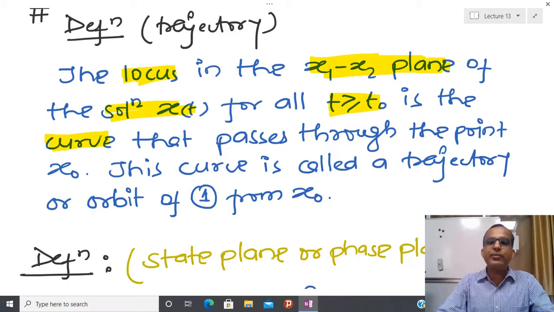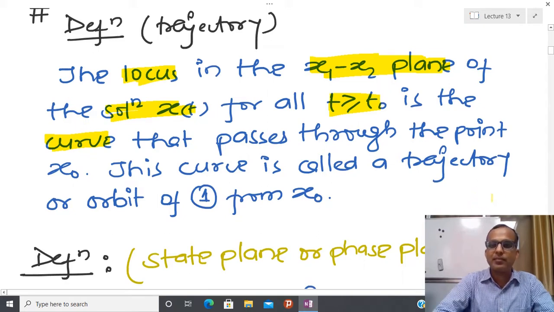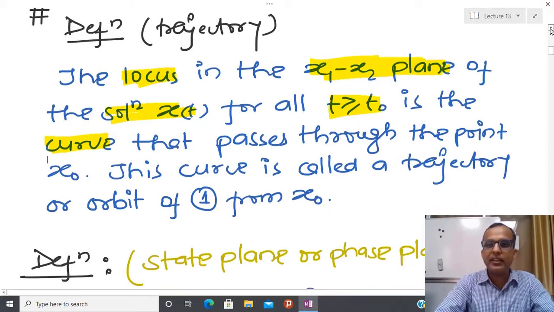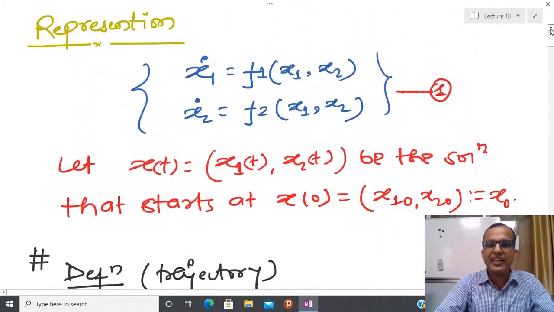And I will tell you that this kind of thing I can give a guarantee for, but for the time being I am going to drop that condition, meaning I am going to drop the condition of uniqueness. We are just saying that okay, I have a unique solution that passes through the point x0, and this curve is called the trajectory or orbit of the system. So I am calling it system number one. So I have defined the generalized system.